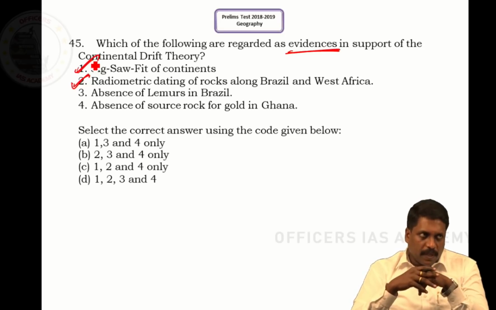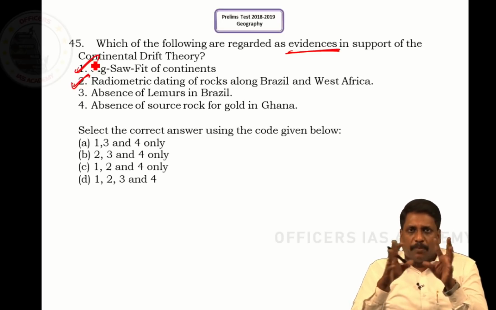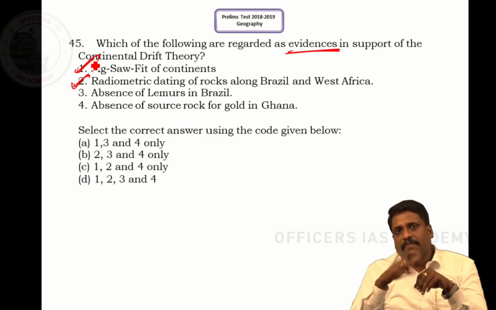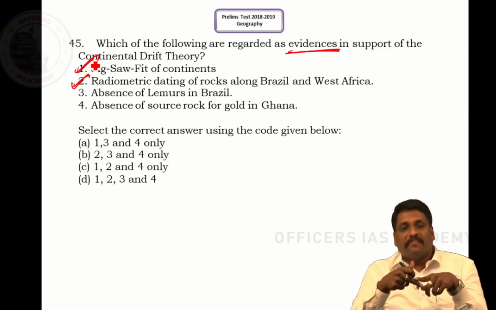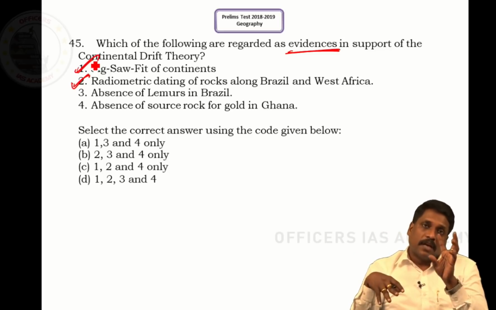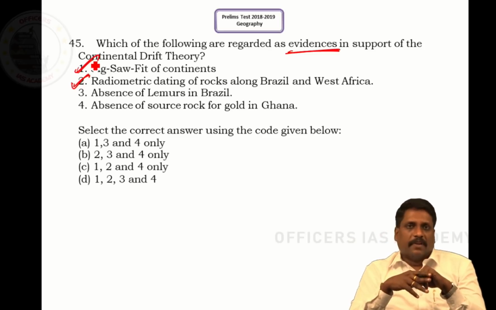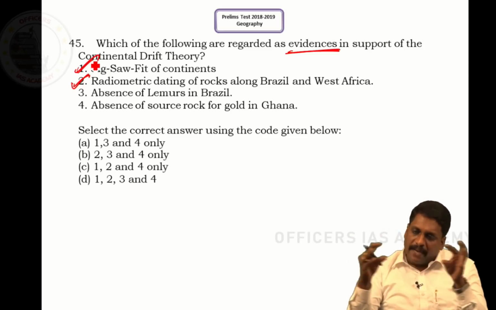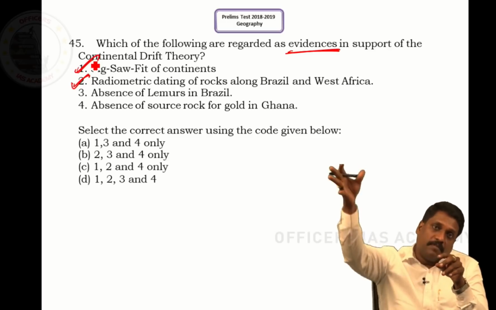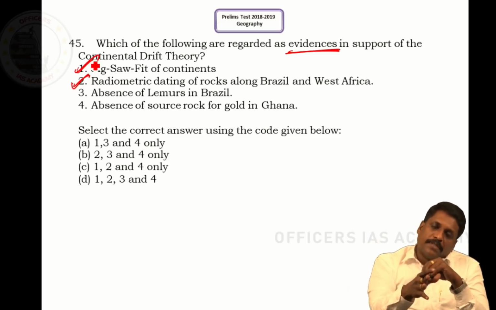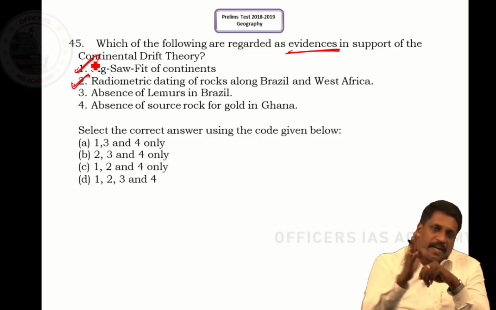See, absence of lemur in Brazil is not taken as the evidence, but the presence of lemur in continents like Africa, Madagascar and India is taken as the evidence. It means the combined landmass where lemur once lived. Today, lemur is almost confined only to the island of Madagascar.